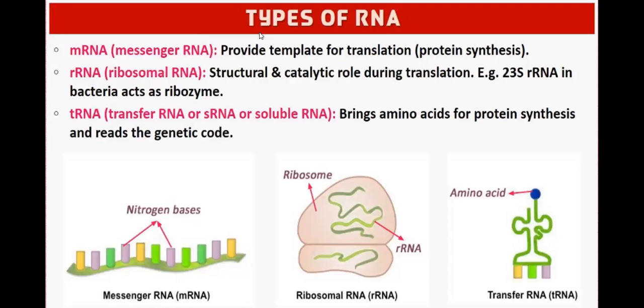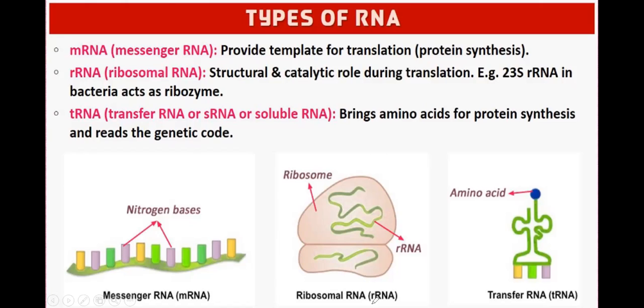Messenger RNA, that is mRNA, provides template for translation, that is protein synthesis. Then there is rRNA. rRNA stands for ribosomal RNA. It provides structural and catalytic role during translation.